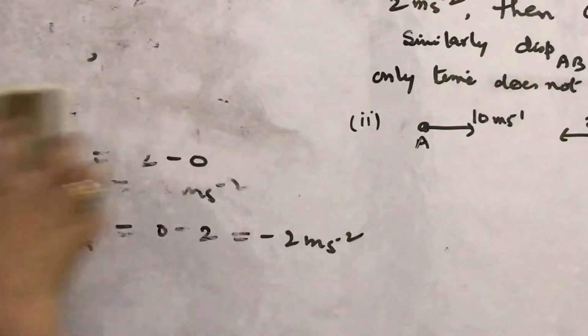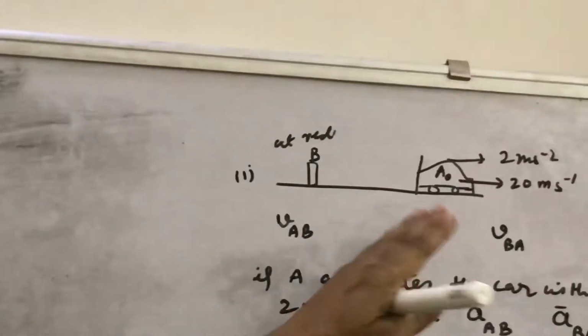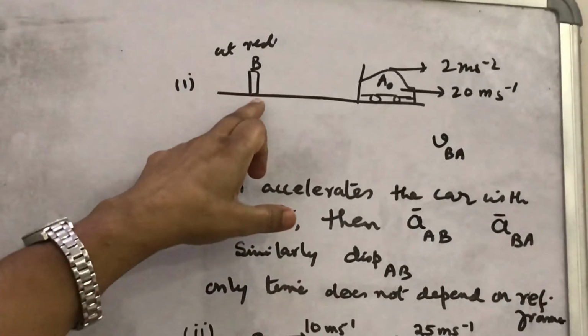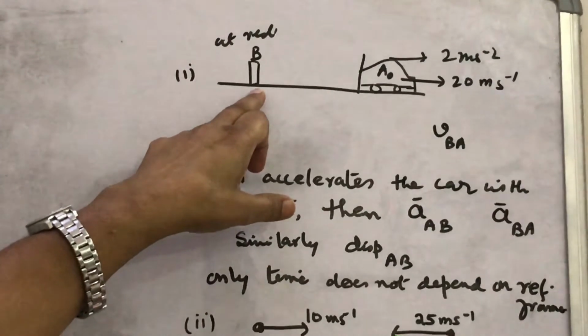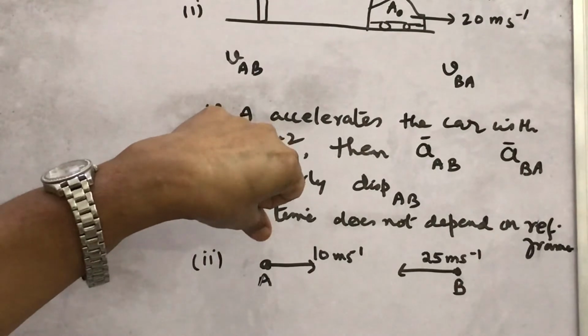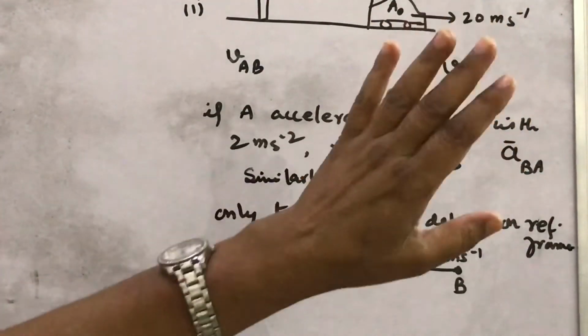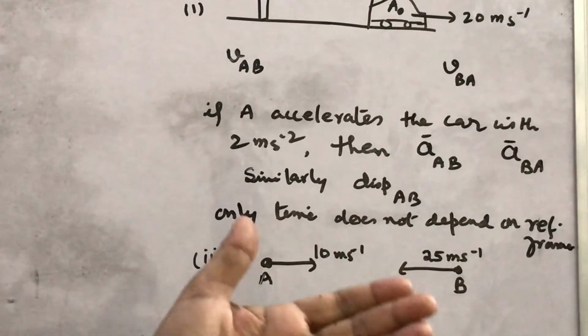What is not depending on this frame of reference? That is the term time. The time will not depend on the frame of reference. Whatever time the person B has on his wristwatch, the same will be there if he sits with A. So time doesn't depend on the reference frame.